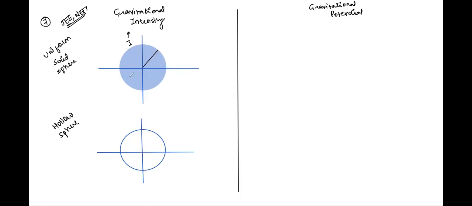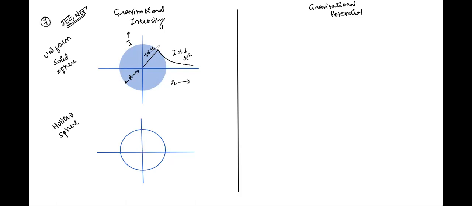So it's a uniform solid sphere, and the way its intensity varies with distance is, initially inside this distance r, right? So this r is the radius, right? And initially its intensity is directly proportional. See, it's a straight line, right? And then here onwards it starts varying inversely. So here intensity is inversely proportional to r square, whereas inside it is directly proportional to r. This is how it goes. Is the point clear, Karuna?